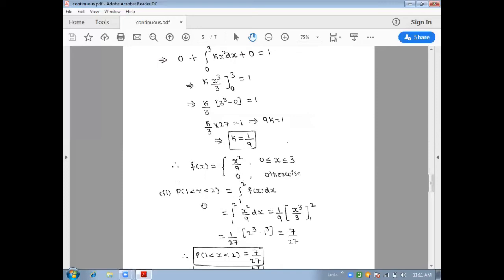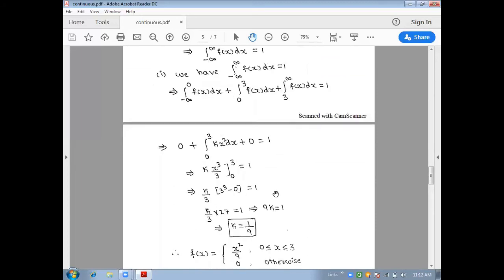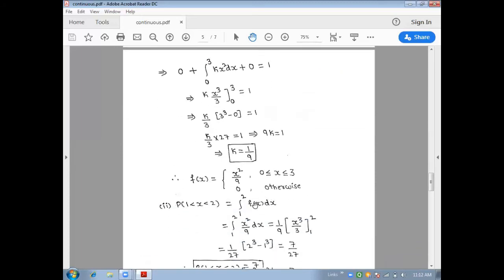Now the second one, they were asking probability of 1 less than x less than 2. Here the lower limit is 1 and the upper limit is 2, so we integrate f of x dx. You can see that 1 and 2 lie in this range only, so we can take the corresponding function as x square by 9, which we substituted here between 1 to 2. f of x is x square by 9 into dx. 1 by 9 is a constant.